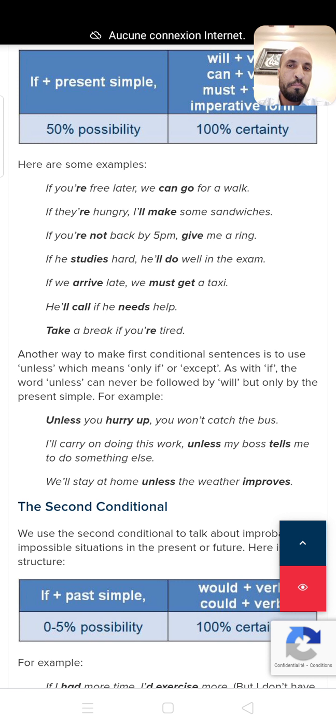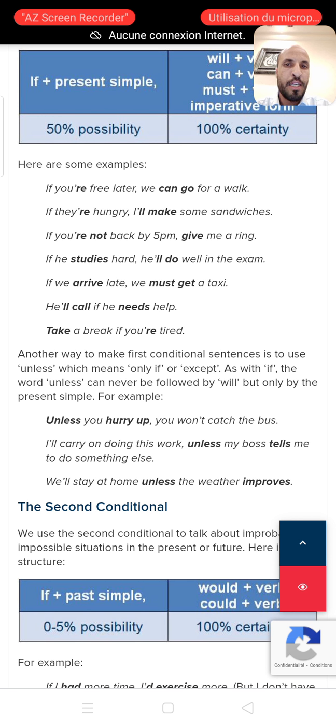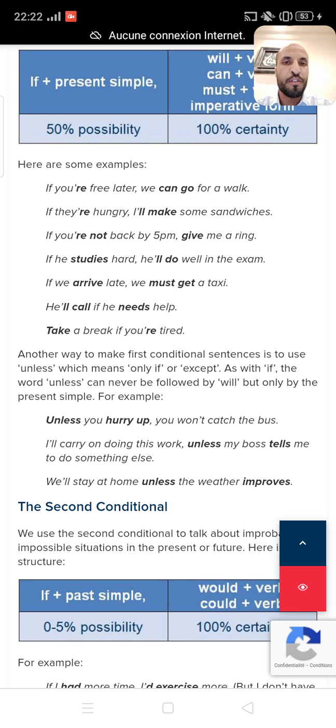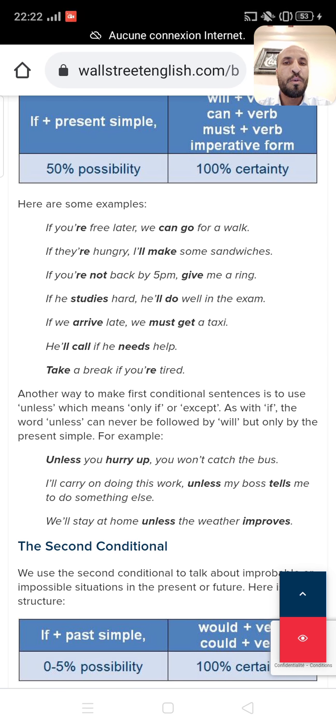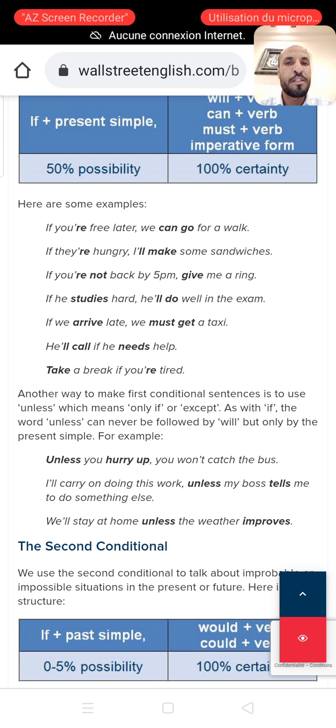So, as I told you, today I just wanted to talk about two types of conditional sentences, type 0 and type 1. Next time, I'm going to finish talking about the rest of the types of conditional sentences.